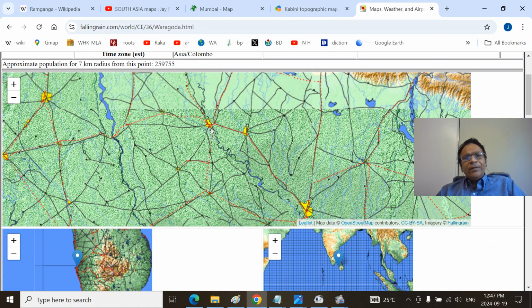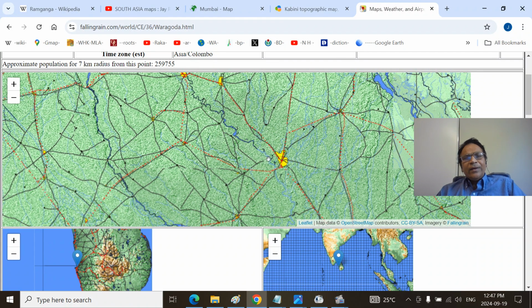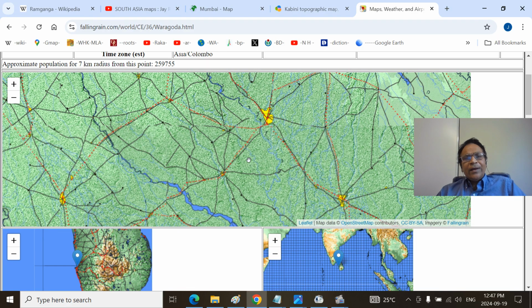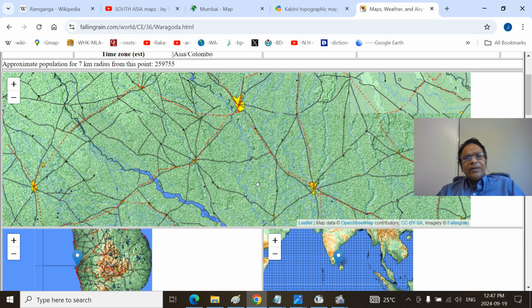And the river continues here. See, this is the Bareilly town. So this is the Aril River. The Aril River joins here. The Aril River joins the Ramganga here. So this is the Bareilly town.